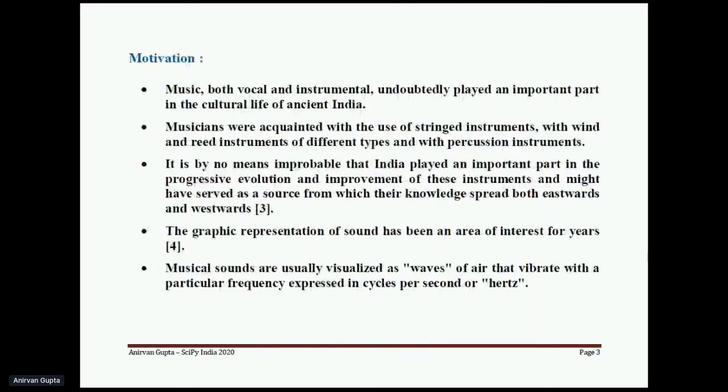So where did we get motivated from? My research core is acoustics in music, and whether we are talking about vocal or instrumental music, it plays an important role in the cultural life of ancient India. Many of our ancestors were traditionally acquainted with the use of these instruments, be they stringed instruments, wind or reed instruments of different types, or percussion instruments.